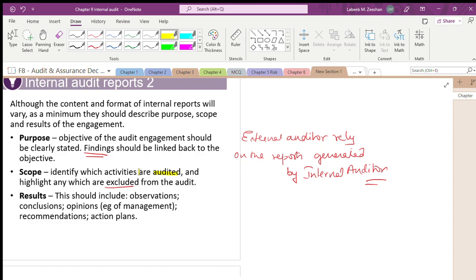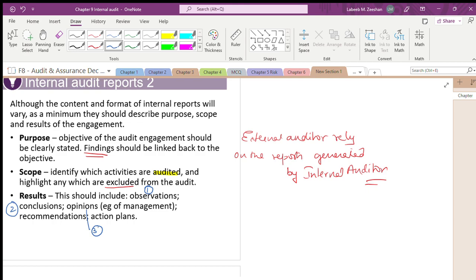What are the results? Results include different factors: observations, conclusions, and most importantly, opinions. Less weightage. Understand my point? We have covered this. A report generated internally will have less weightage. A report generated externally will have more weightage. We have done this.